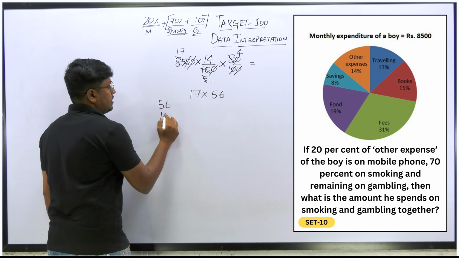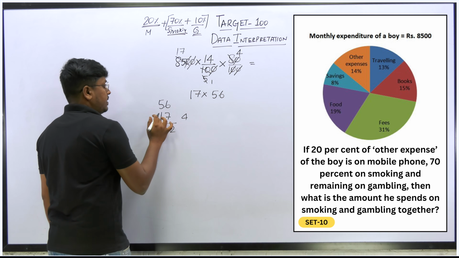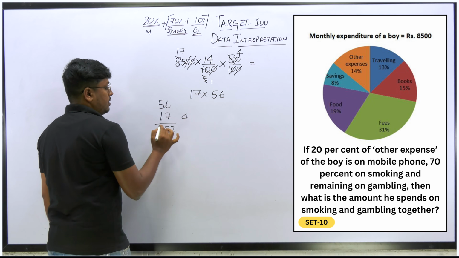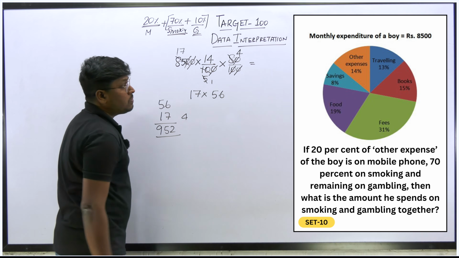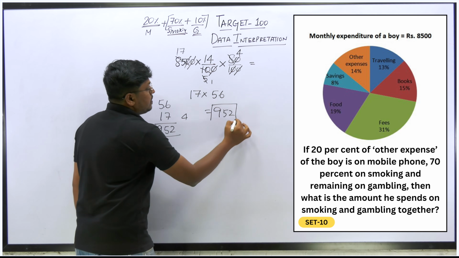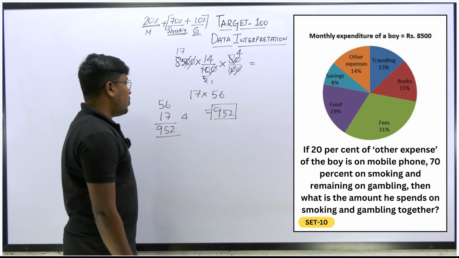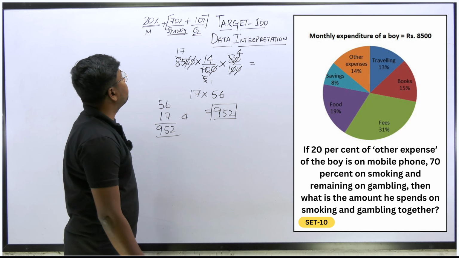Okay, so 56 into 17, 42 4, 35, 41, 952. Yes, 952. So 952 will be the total amount that he was spending on smoking and gambling, right?